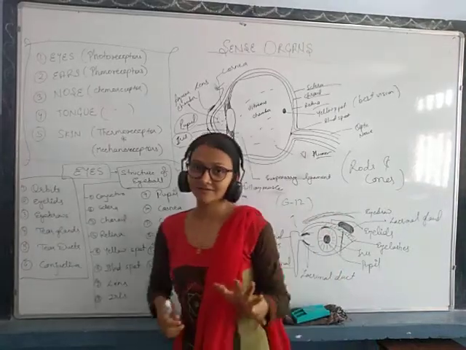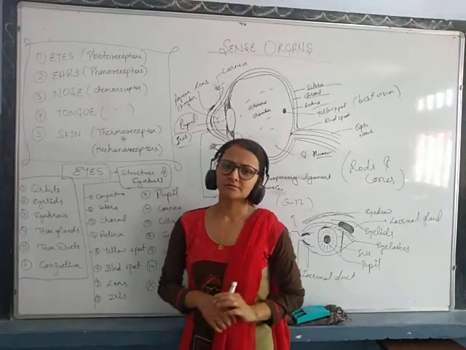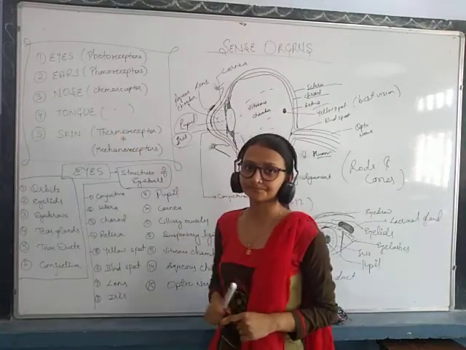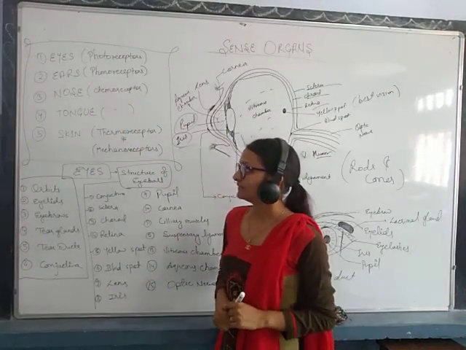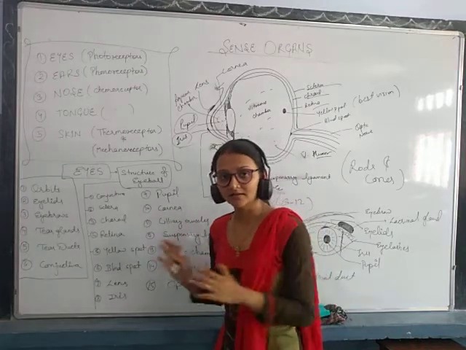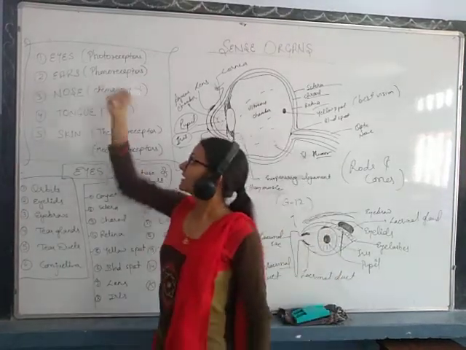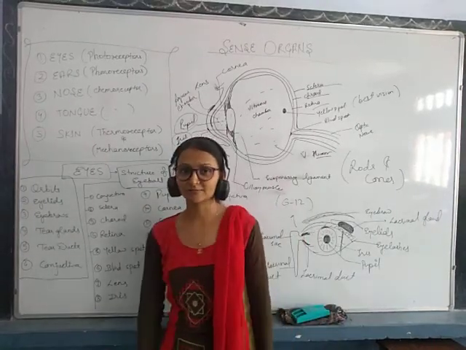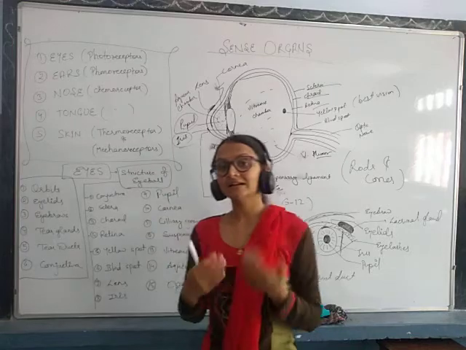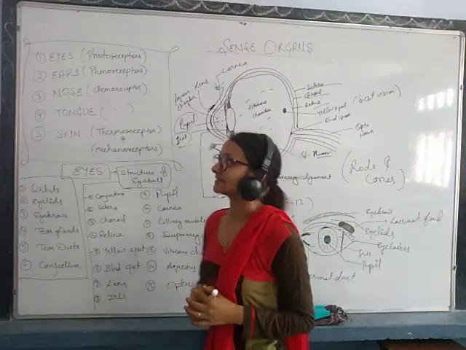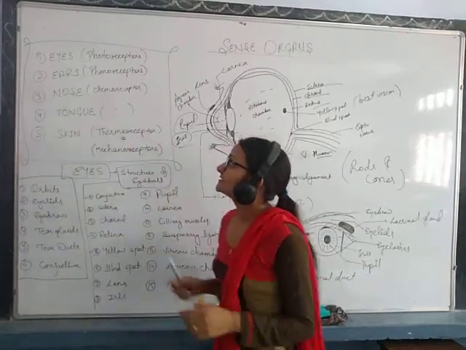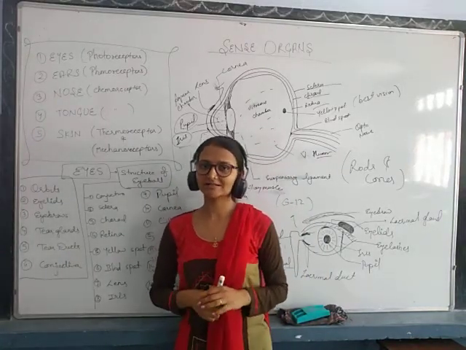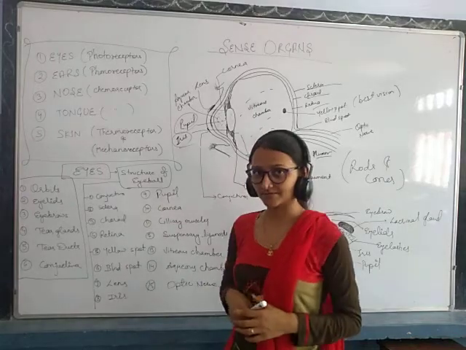You know very well there are five major types of sense organs in your body. Those are eyes, ears, nose, tongue and skin. You know very well what their functions are. Eyes are used for vision, that's why they are known as photoreceptors. Photo means light. It receives light, that's why it is known as photoreceptors. Next is ears. Ears are known as phonoreceptors. Phone means sound. It receives sound. That's why it is called phonoreceptors.